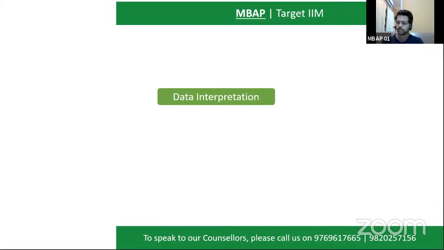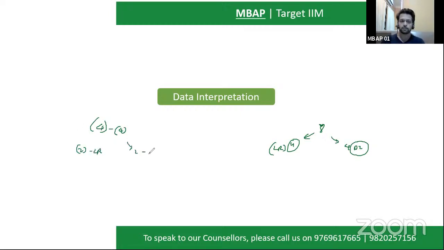Let's say I've seen papers till 2016 where they used to give 8 caselets. Out of 8 caselets overall, 4 were logical reasoning caselets and 4 were data interpretation caselets, right? But nowadays you can expect, out of the 8 caselets, 2 of them will be purely logical reasoning caselets, 2 of them will be purely calculation-intensive caselets, and the remaining 4 will be a mixture of logical reasoning and data interpretation together, which you will never be able to categorize as to what the caselet is all about.